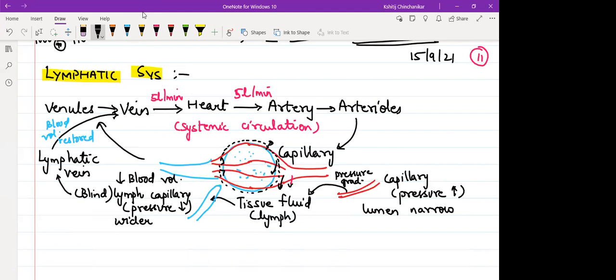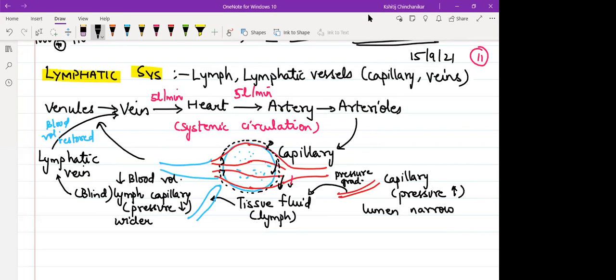So what are the components of the lymphatic system? Can I say lymph, the fluid which is getting circulated, and the lymphatic vessels? Just like blood vessels, we have lymphatic vessels. There will be capillaries, a part of lymphatic vessels. There are veins which will be a part of lymphatic vessels. There will never be an artery. You will never use the term lymphatic artery, because lymph always moves towards the heart. Lymph is never moving away from the heart. Is this clear to everyone?